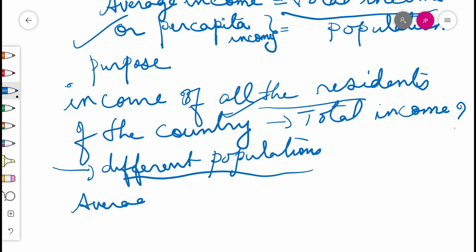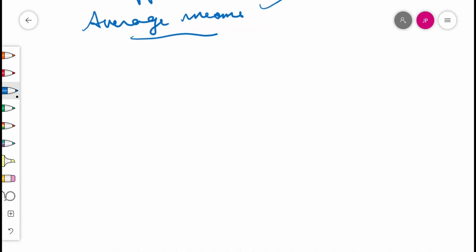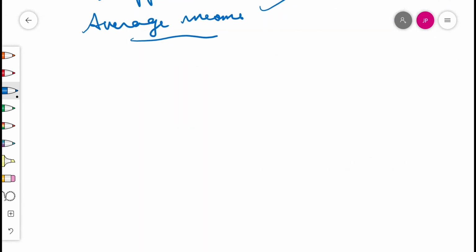We compare the average income, as already mentioned, and it has to be written in your notebook correctly. Average income is the total income of the country divided by its total population. Average income is the same as per capita income. It's not per capital, it's per capita income. What is per capita income? That is the total income of the country divided by its total population.